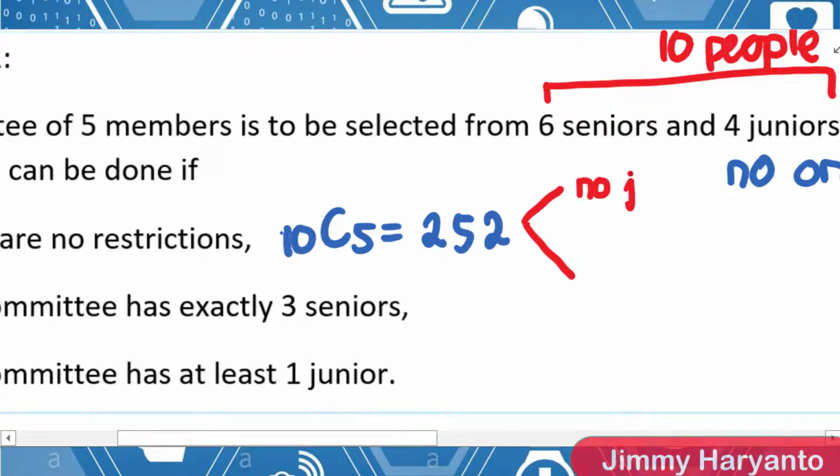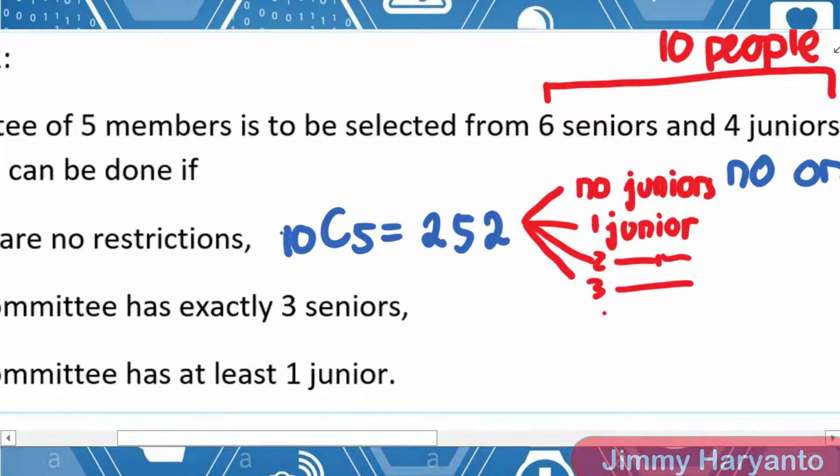In these 252 ways, they contain no juniors, and then 1 junior, and then 2 juniors, and then 3 juniors, and then 4 juniors.